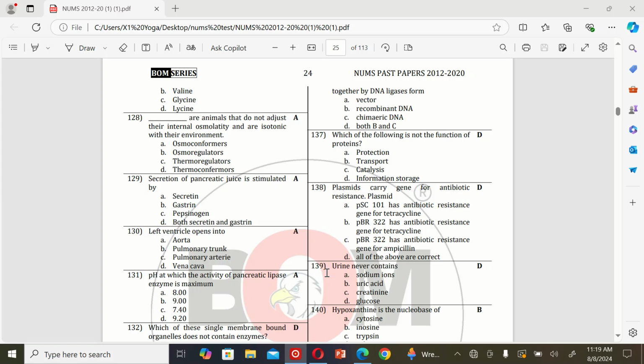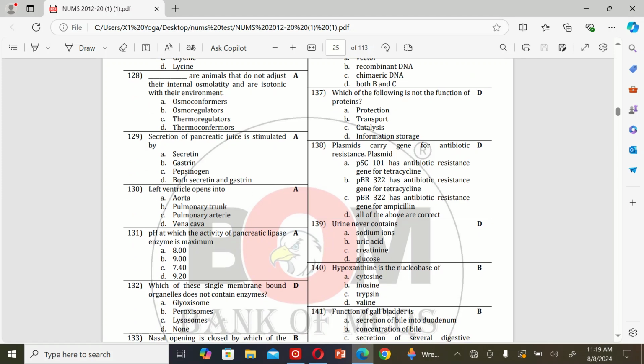The next MCQ is: urine never contains A. Sodium ions, B. Uric acid, C. Creatinine, and D. Glucose. So the correct option is D, glucose.